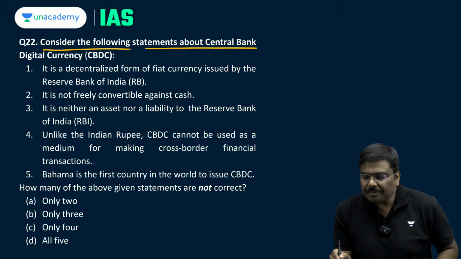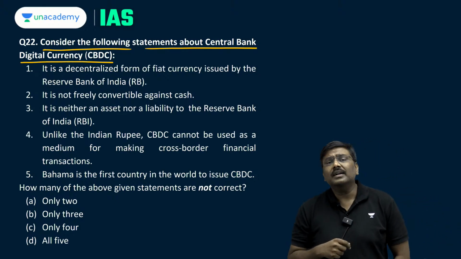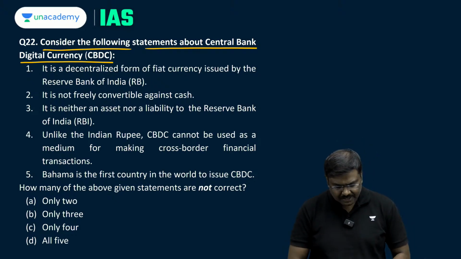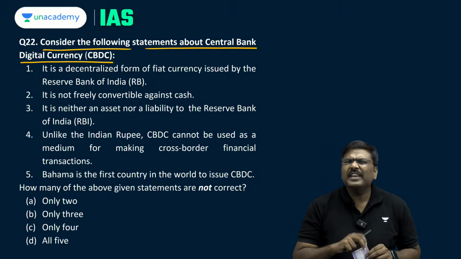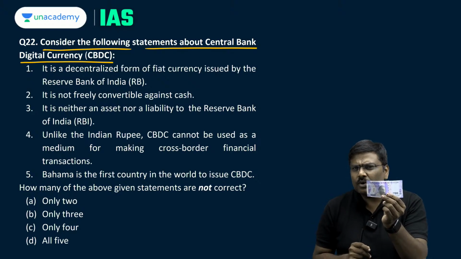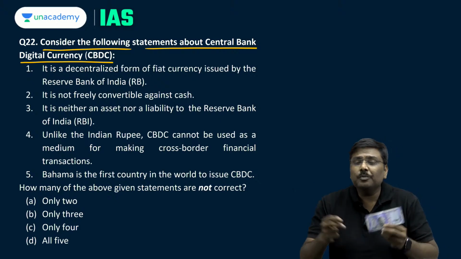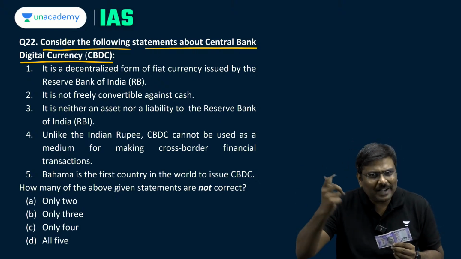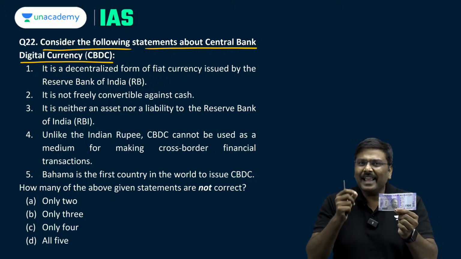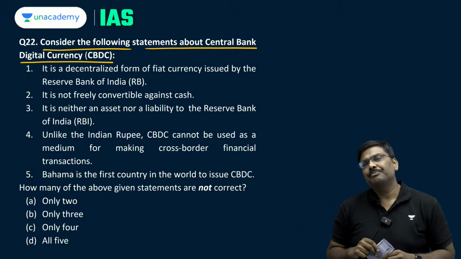Consider the following statements about central bank digital currency. What do you understand by the term central bank digital currency? Now let me do a very small exercise here. All of you can see a 100 rupee currency note in my hand. There can be a 50 rupee currency note, 500 rupee currency note, 200 rupee currency note. This is basically a paper currency which has been printed and issued by the Reserve Bank of India.